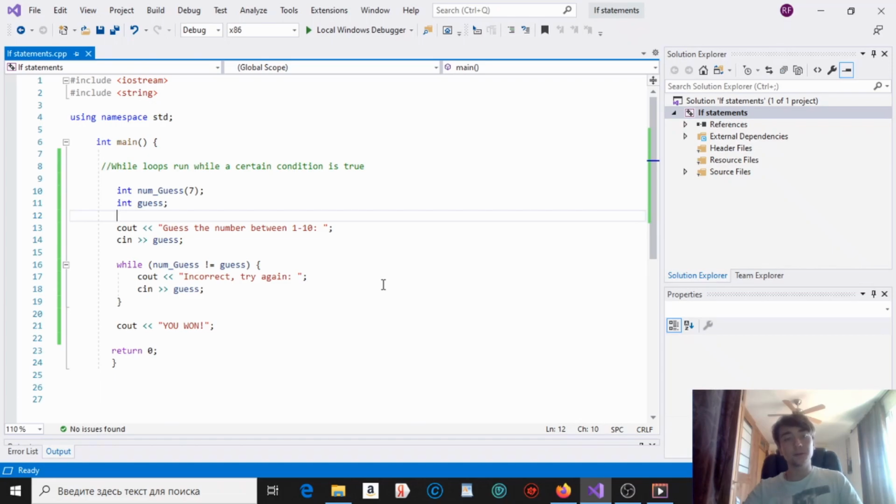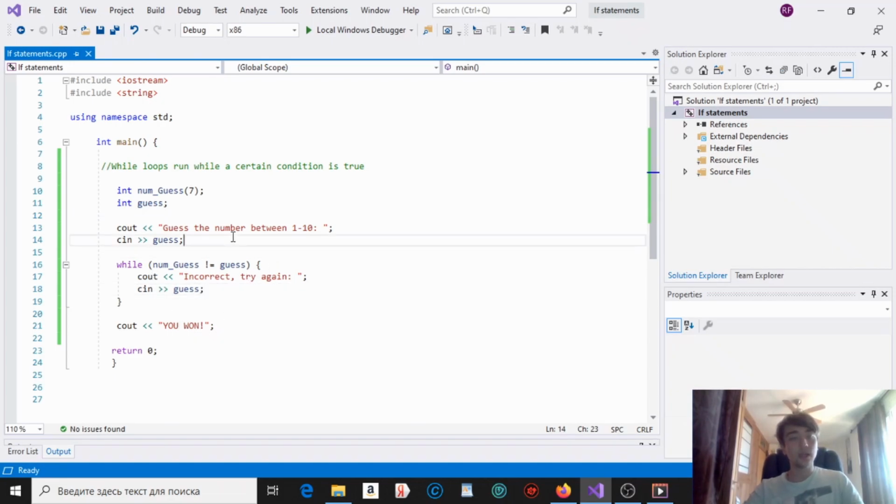Or, for example, while 4 is equal to 2 plus 2, then obviously 2 plus 2 will equal 4 forever. 2 plus 2 won't ever equal 3, or 2 plus 3 won't ever equal anything other than 5. So therefore, while a condition is true, it will run. That's why it could potentially be infinite.